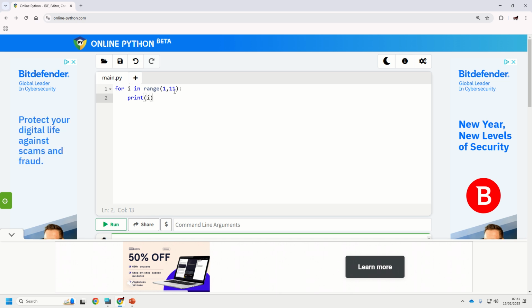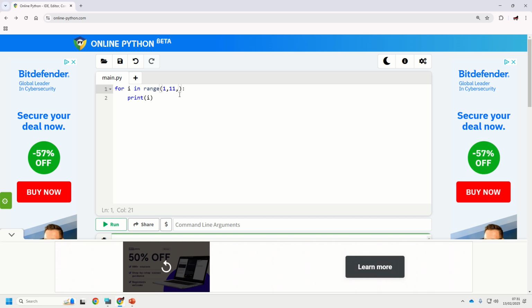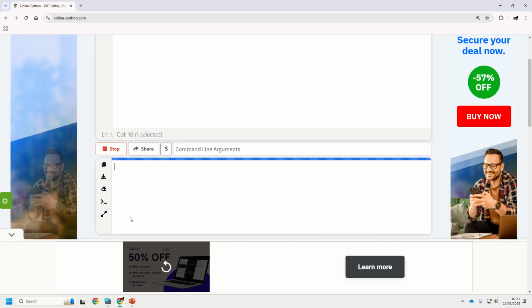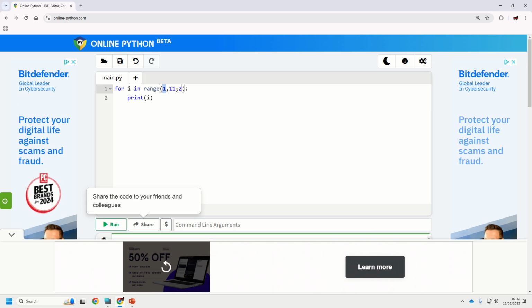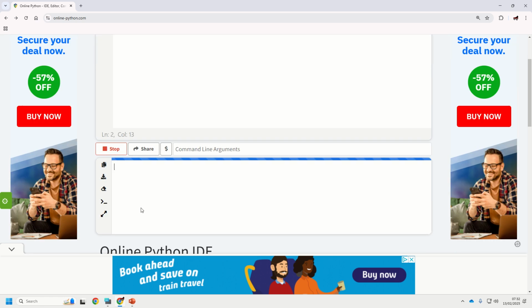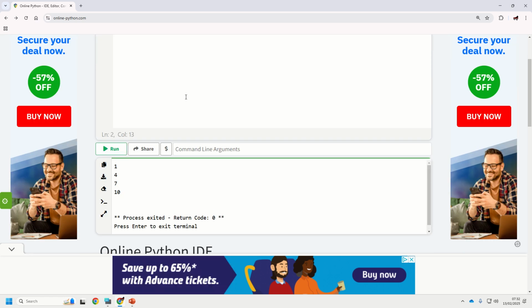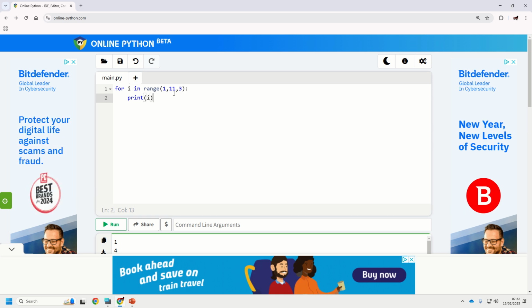Okay, and the last thing that you need to know is if you put another comma in, the third parameter is a step count. So if you put a number 2 in for example, it starts at 1 and it will step up 2 places to 3, step up 2 places to 5 and so on, like so. So that's how we show all of the odd numbers, because we've stepped up by 2. If you step up by 3 instead, then you'll see it does 1, 4, 7, 10, because each time it increases it goes up by 3.